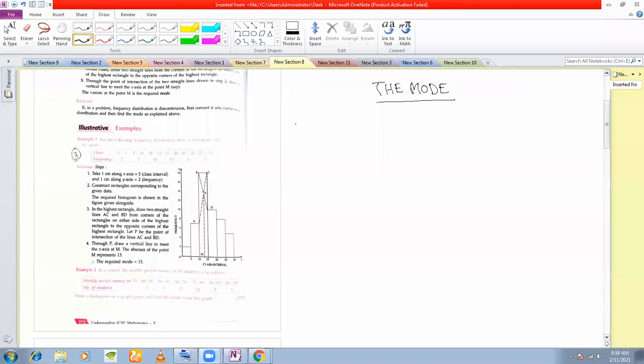Okay. So the first type of example we have already done in class 9, and that is that if a series of observations is given to you, some numbers are given to you, how to find out the mode of the numbers? So let's see this. This is just a revision. Example one is, find the mode from the following data.